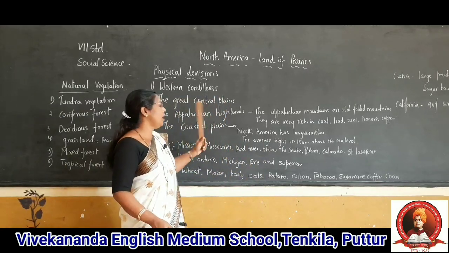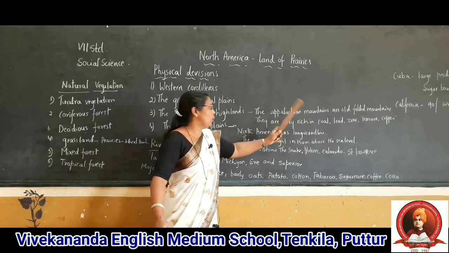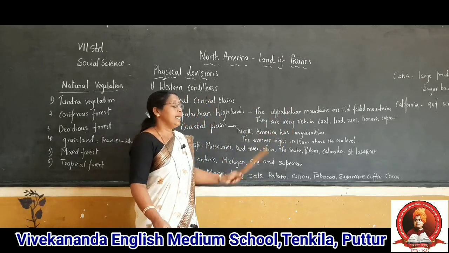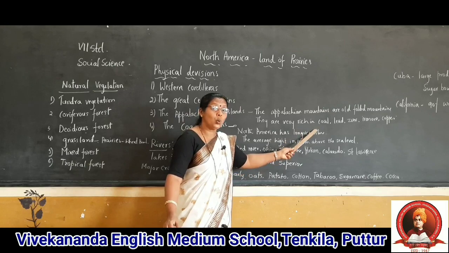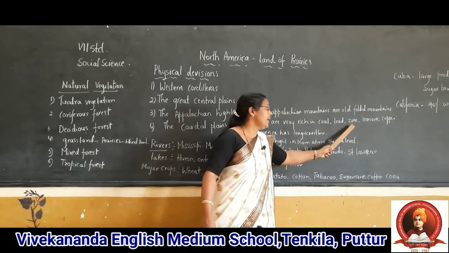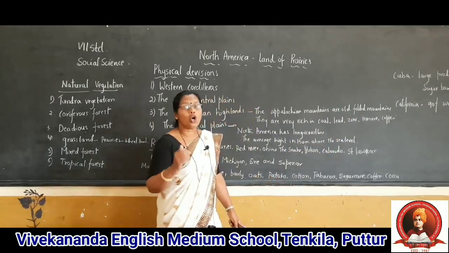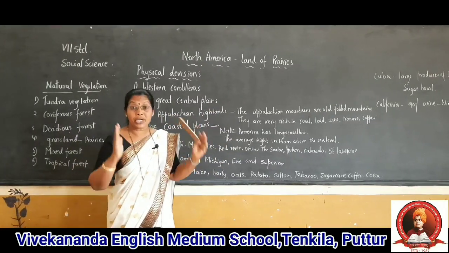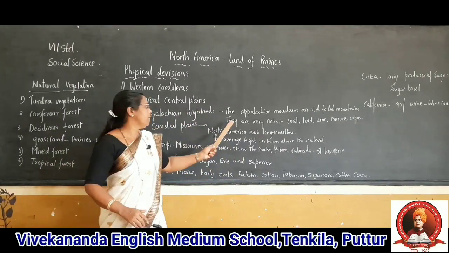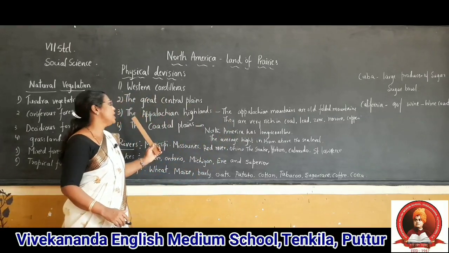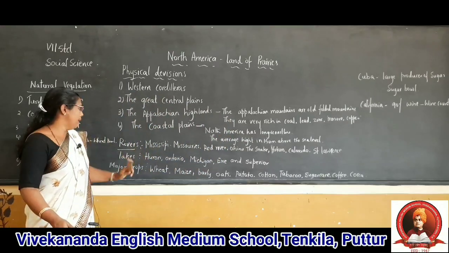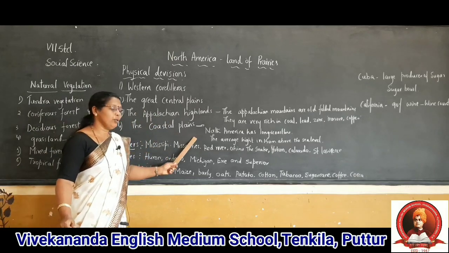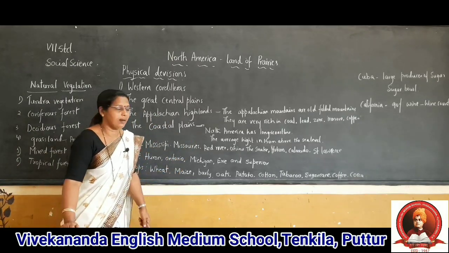The Appalachian Highland is made of old folded mountains. They are very rich in coal, lead, zinc, iron ore and copper. America is very rich in natural resources. In this area abundant natural resources are available. The coastal plain is also very helpful for North America.